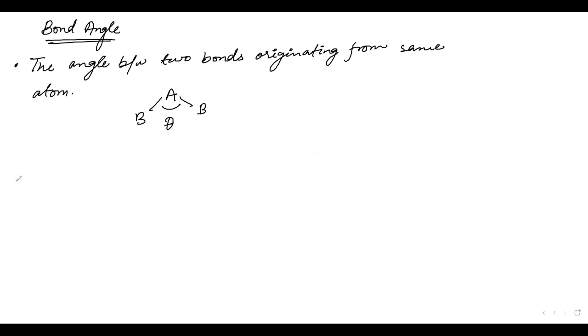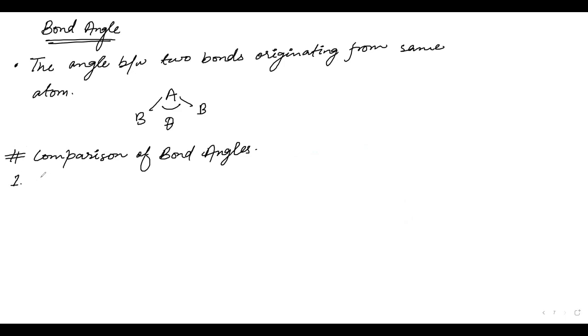So first of all, for comparison of bond angles, the first step that you will do is to find the hybridization of each of the atoms.